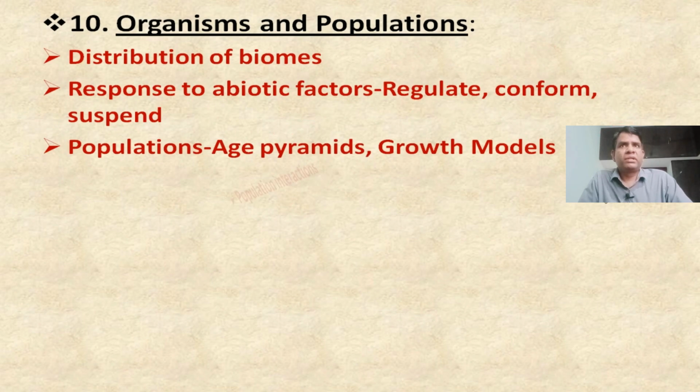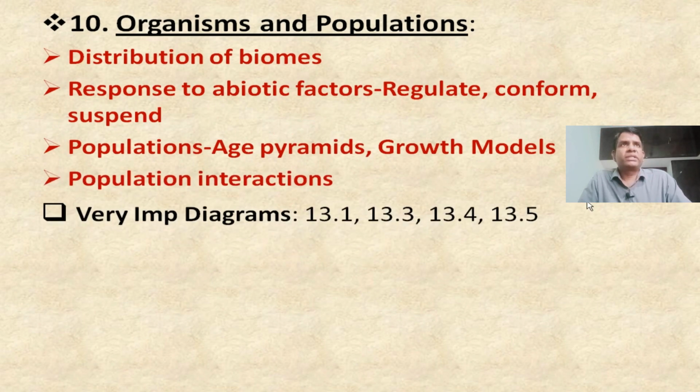Apart from this one, population interactions. Here population interactions like mutualism, predation, competition. Next one, commensalism. All these topics you have to focus more on. All the topics are important in this one, and for every topic you learn the examples.